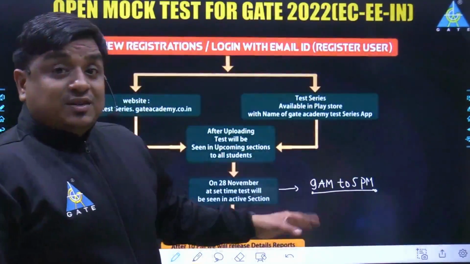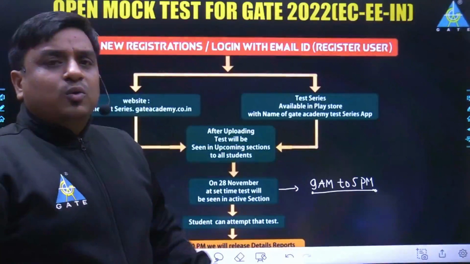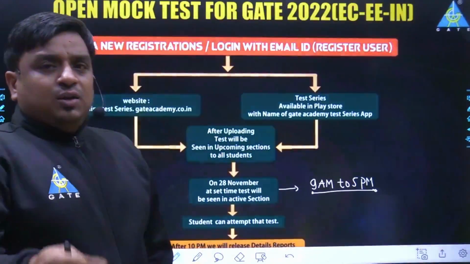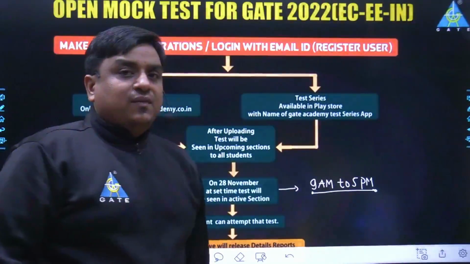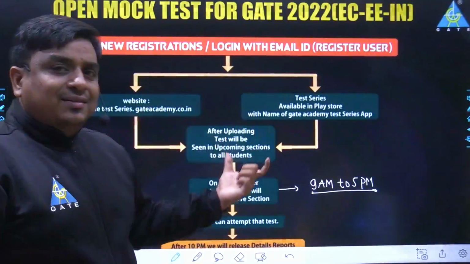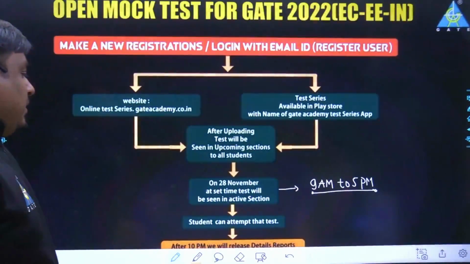and yes, your timer would start for the next 3 hours, because the pattern of the examination is going to be exactly the same as the GATE pattern. 3 hours you are going to spend. So at any moment in between 9 to 5, you can log in with your credentials, and you can appear in your examination. Agreed with what I'm saying? Agreed.